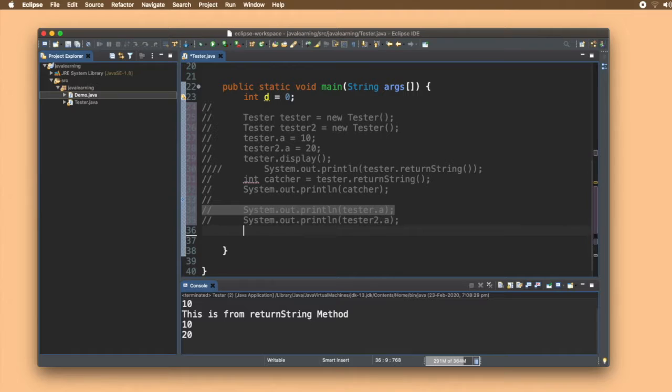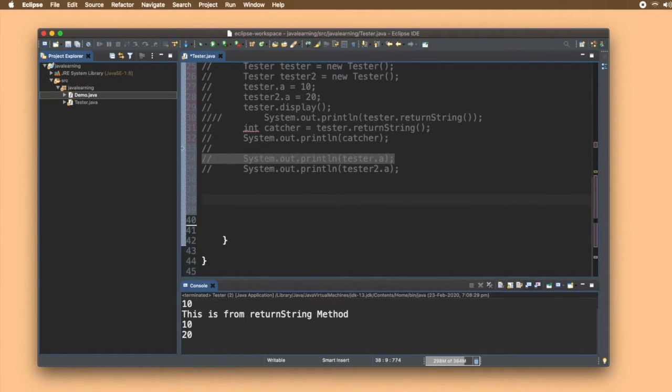Let's see. I'll declare a variable, byte b equals 10. As I told you, when we convert a small data type to a larger data type, byte is small. What is the larger data type? Integer, right? So I'll write int c equals b.